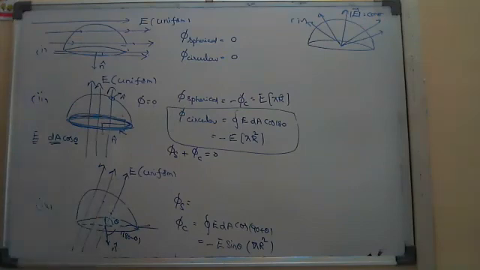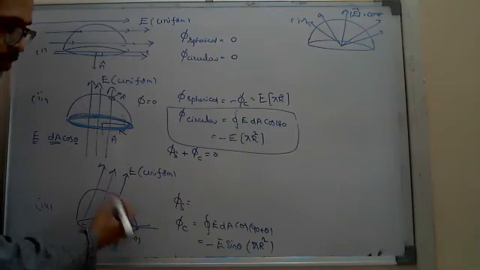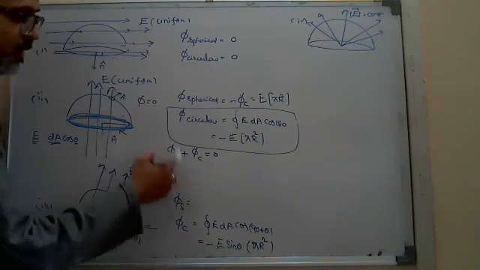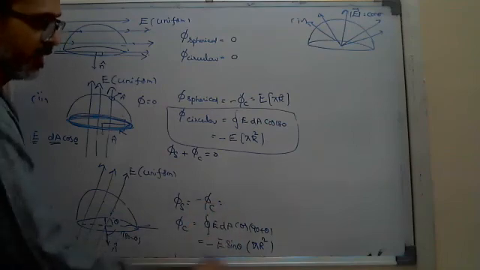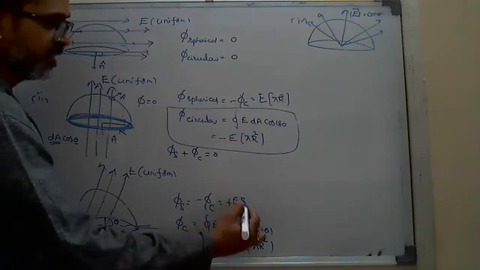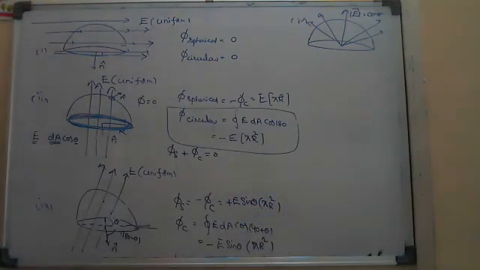Here the total should be 0, so flux through the spherical is equal to minus flux through the circular, that is plus E sine theta into pi r square.